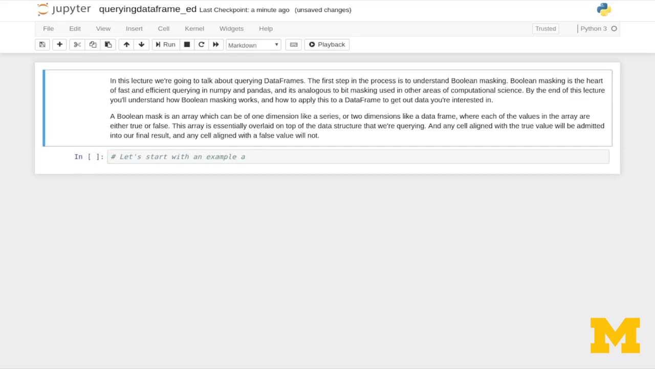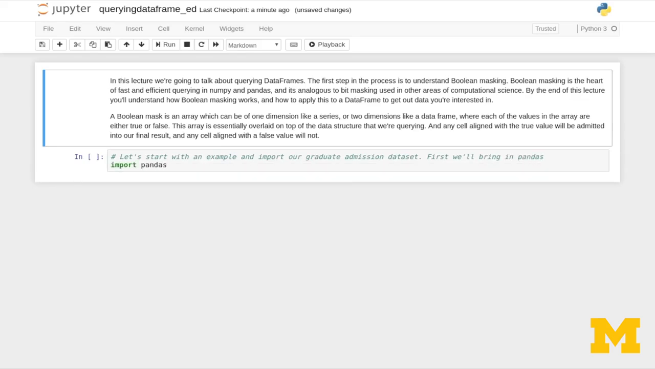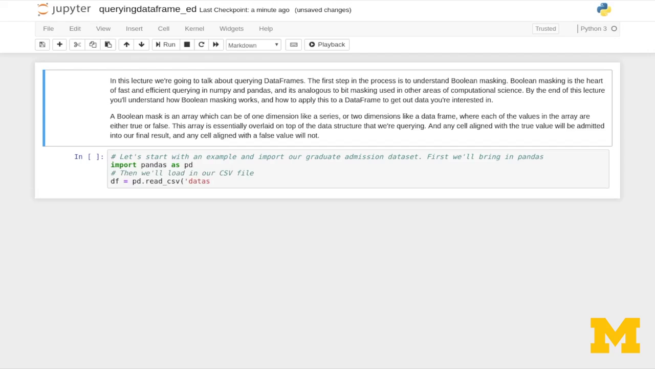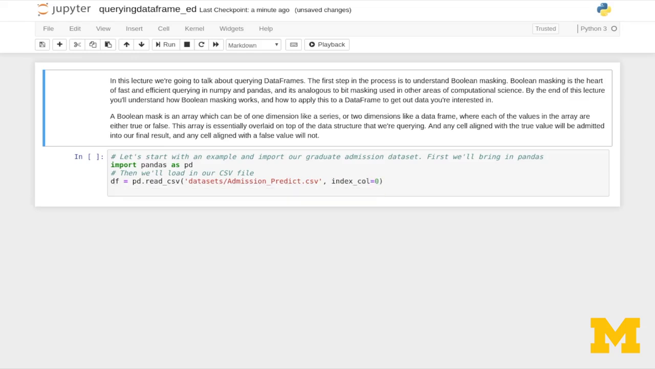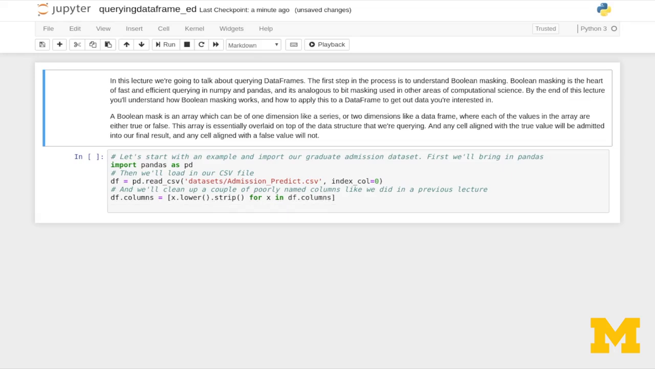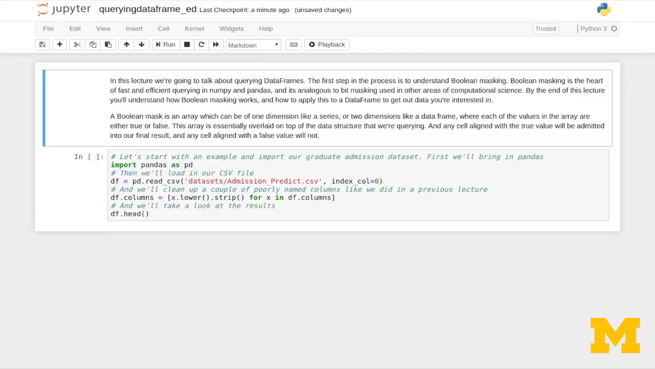So let's start with an example and import our graduate admissions data set. So first we'll bring in Pandas. So import pandas as pd. Then we'll load in our CSV data file. So we'll make a new variable df equal to pd.read_csv. And remember, we're going to use our index column 0. And then we're going to clean this up and fix a couple of the poorly named columns like we did in the previous lecture. And so I'm going to use a list comprehension here: x.lower().strip() for x in df.columns. So this is just iterating over a bunch of strings and turning them lowercase and stripping out white space from either side. And let's take a look at the results.